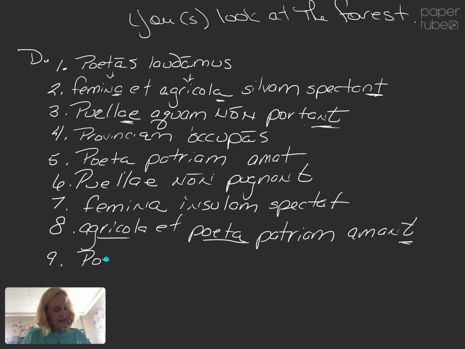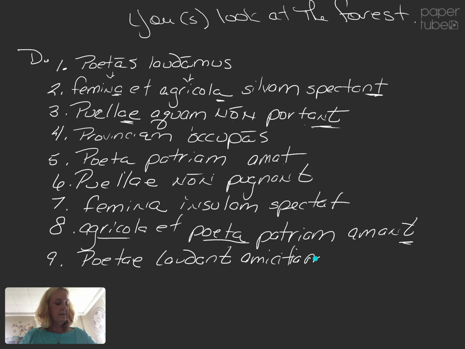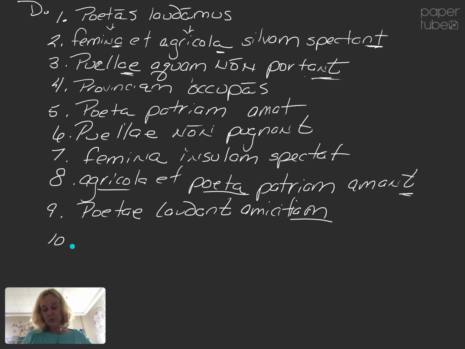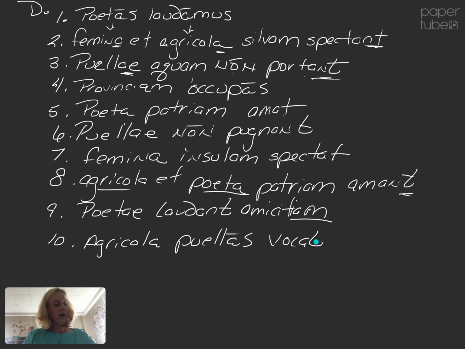9. Poetae. This is one like the praise in the other one. We don't want it to be they praise the friendship of the poet. We want the poet's praise friendship. So I'm going to put the verb in the middle to clarify, and then amicitiam, accusative singular direct object. Last one, agricola, direct object, puellas, calling, vocat.